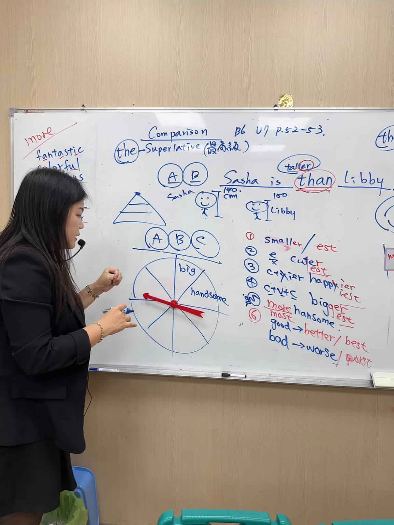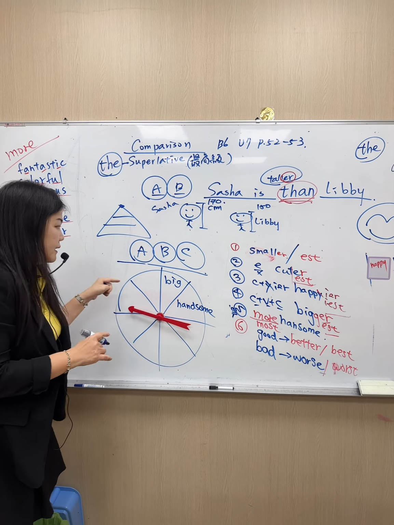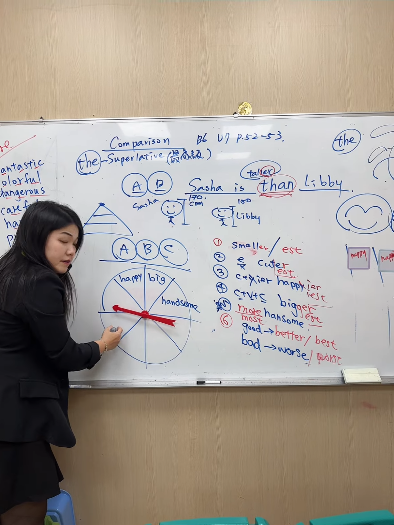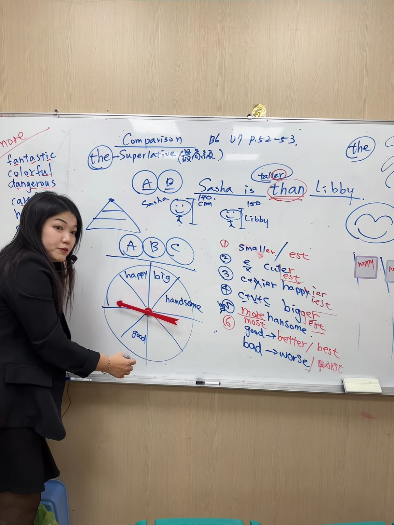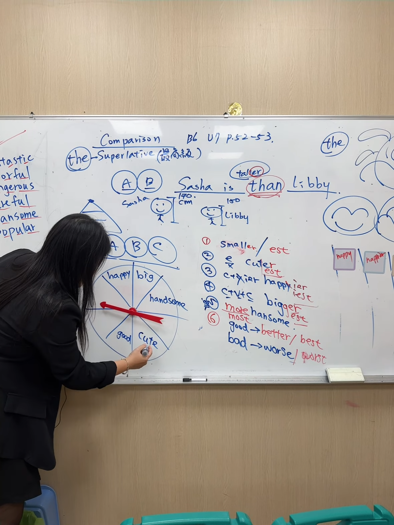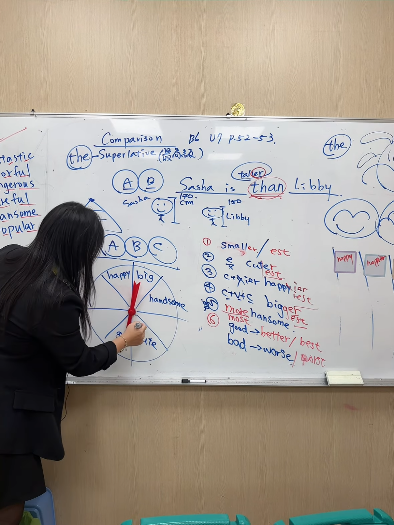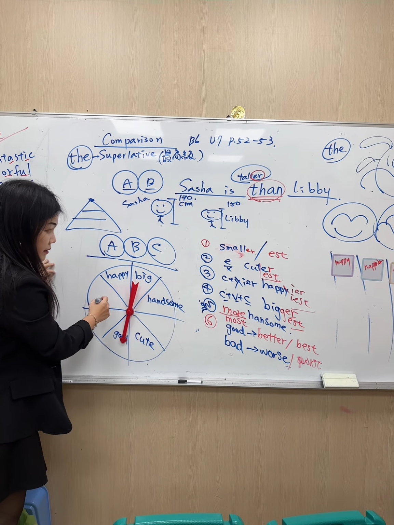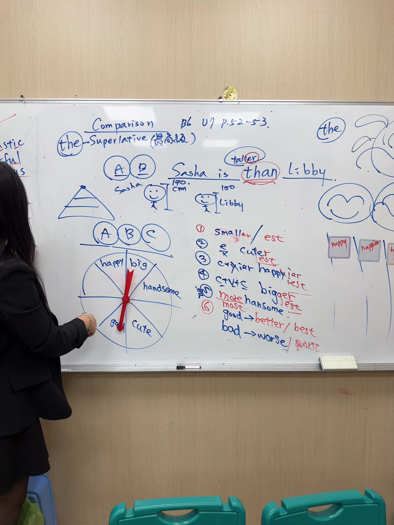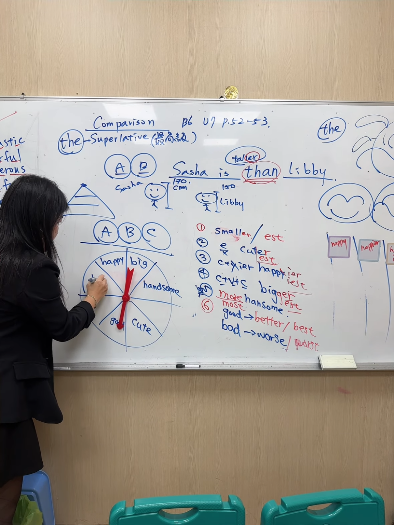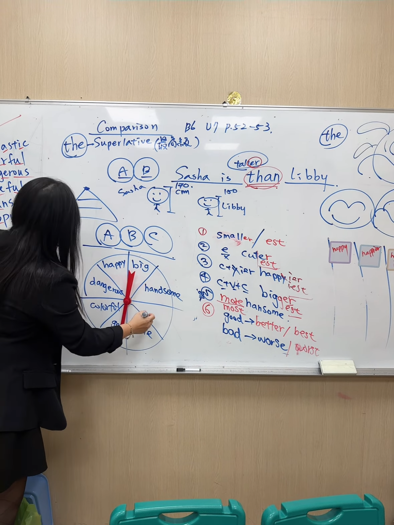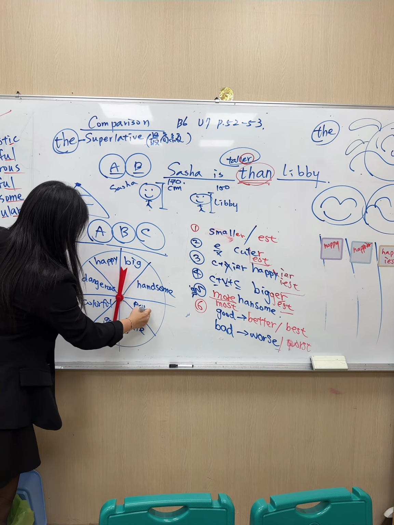Maybe the only single syllable is okay. And happy. Should I only include the words that are in the book? Maybe you can choose the words in your book. Sure. So good and cute and bad. Dangerous, colorful, and popular.